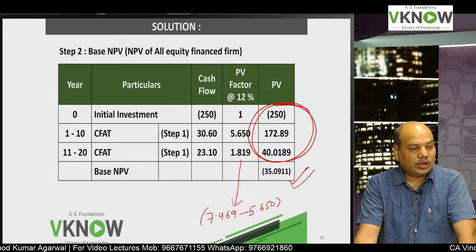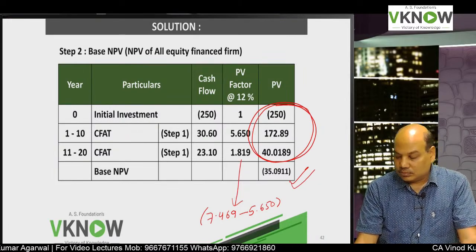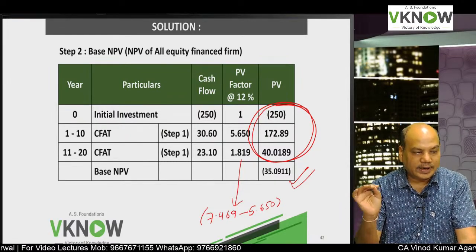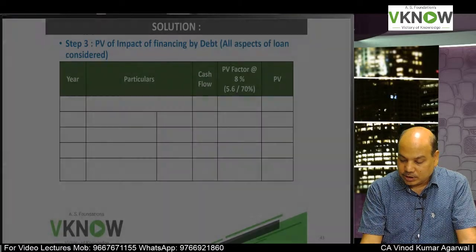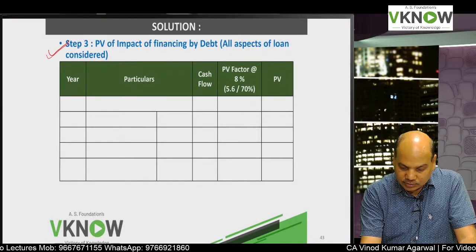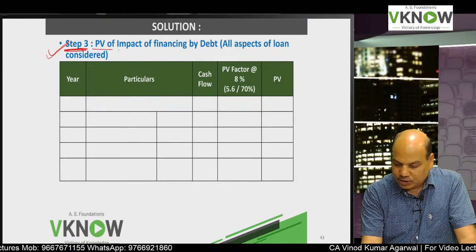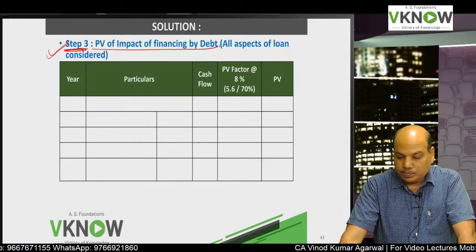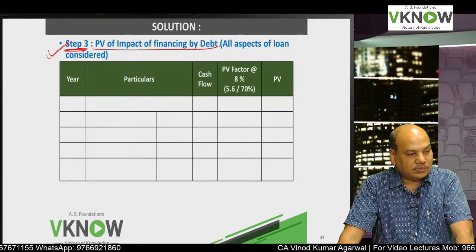So if it is only an equity finance firm, the NPV is negative. But wait, this firm is using debt also, so there are some benefits of debt financing. Step number 3, write down: PV of impact of financing by debt.